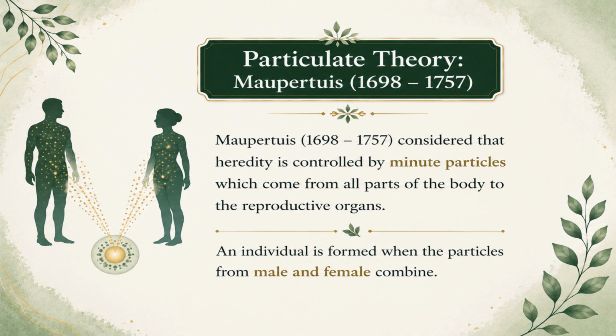Particulate theory, Pierre-Louis Maupertuis. According to the particulate theory, hereditary characters are controlled by tiny, separate particles that are passed from parents to offspring. These particles retain their individuality and do not blend completely. Maupertuis suggested that both parents contribute equally to the inheritance of traits, and the combination of these particles determines the characteristics of the offspring.